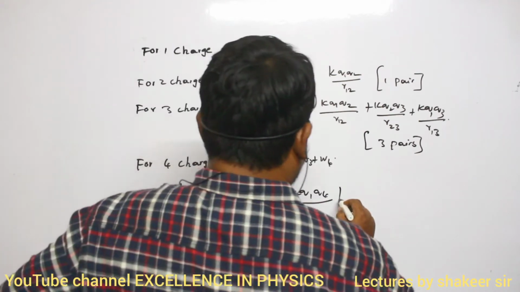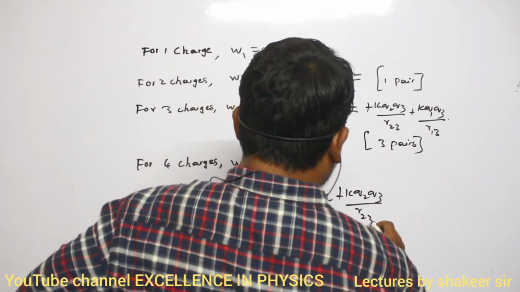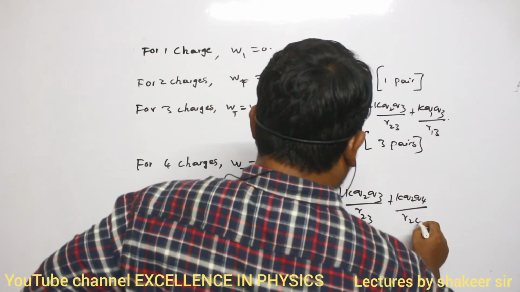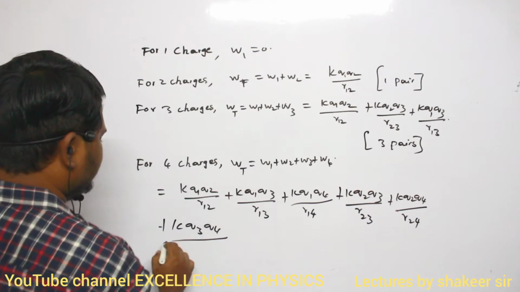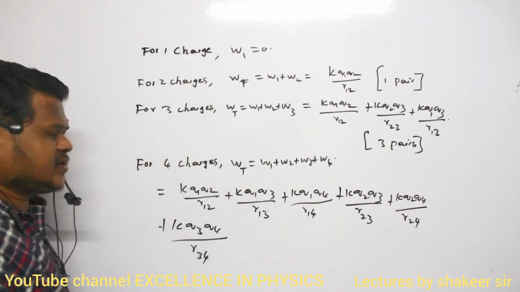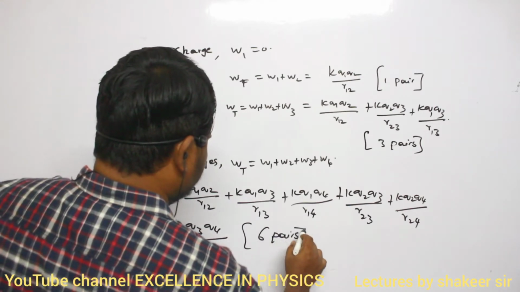Clear, ma? Plus KQ2Q3 divided by R23 plus KQ2Q4 divided by R24 plus KQ3Q4 divided by R34. 1, 2, 3, 4, 5, 6 pairs of work is done. So how many pairs in total? 6 pairs of work is done.